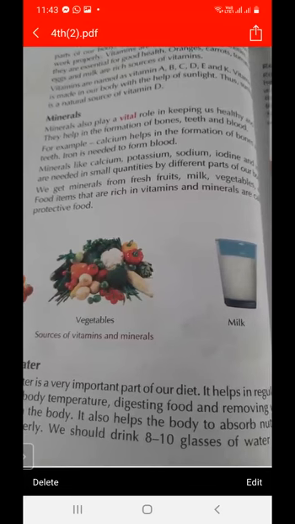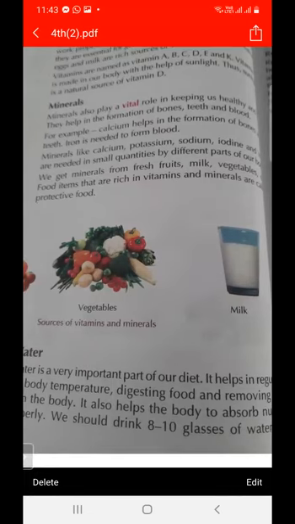And from which items can we get minerals? Fresh fruits, milk, and vegetables are the food items from which we can get minerals.